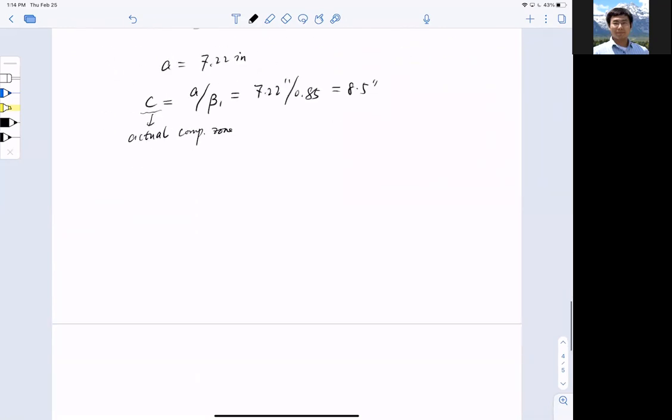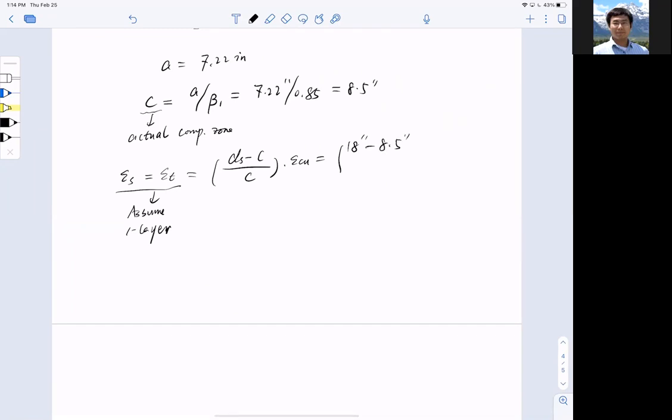So now I want to compute the strain, right? So epsilon s, which is the strain in the steel, assume one layer, okay? Assume one layer. I have two number 9 bars, so I know it's going to be one layer, but assume one layer, right? And this equals what? Equals ds minus c divided by c multiplied by epsilon cu. So ds is 18 inches, right? Minus 8.5 inch of c, divided by 8.5 inch and multiplied by 0.003. So I got this number to be 0.0036, which is greater than 0.002, so still yielded.